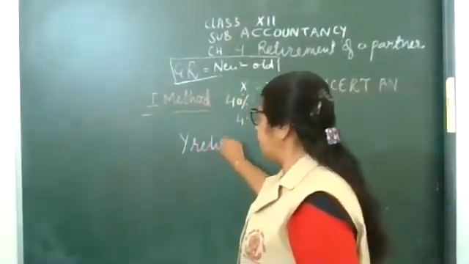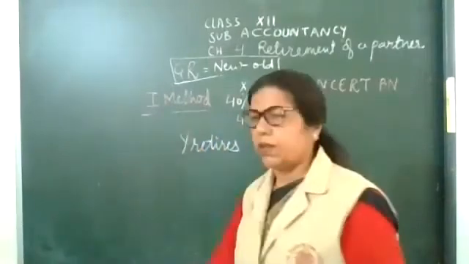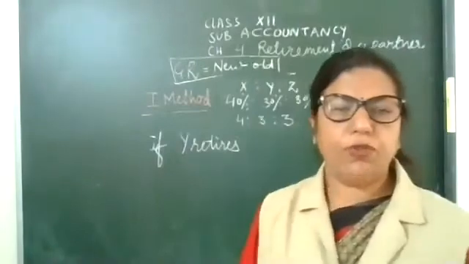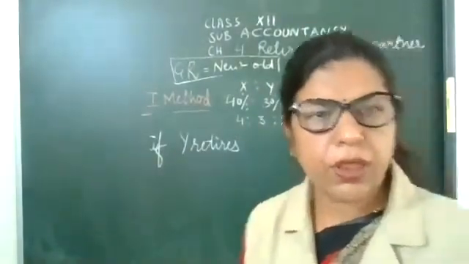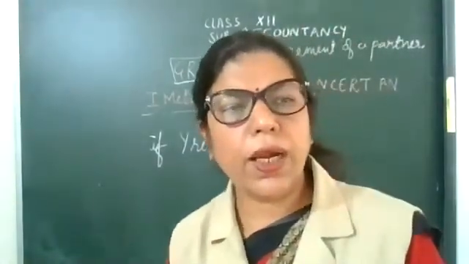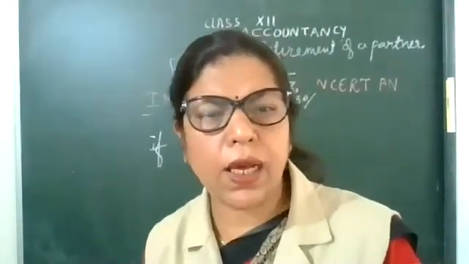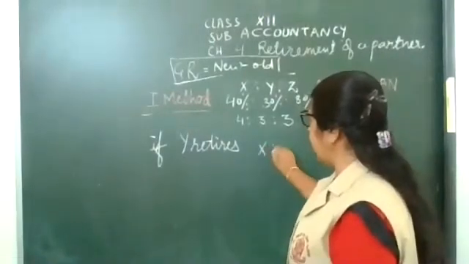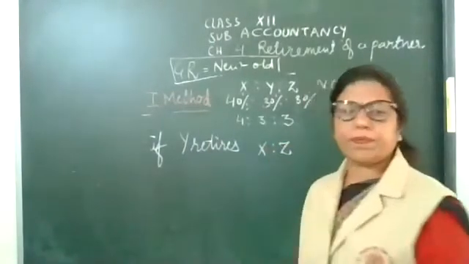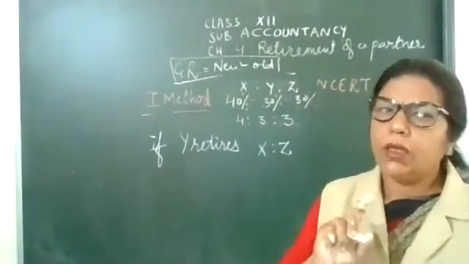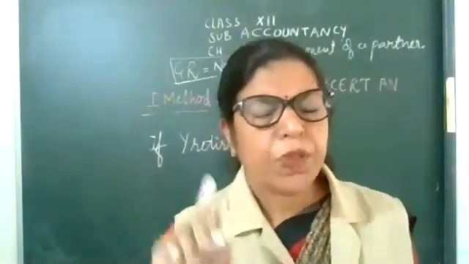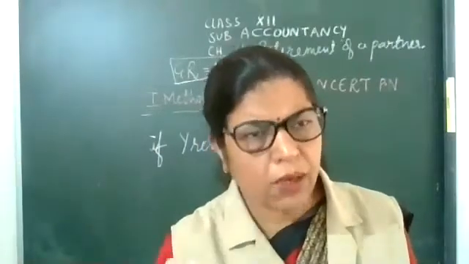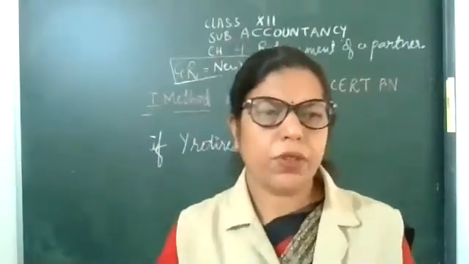Y retires. If Y retires. Okay. Who are the remaining partners now? Very good. X and Z. If Y is retiring, he will not share the new or future profits now. So remove it.